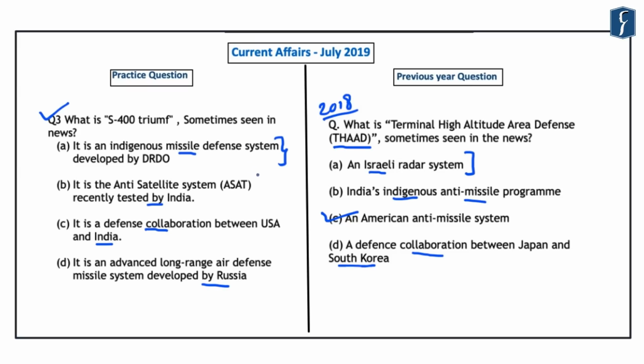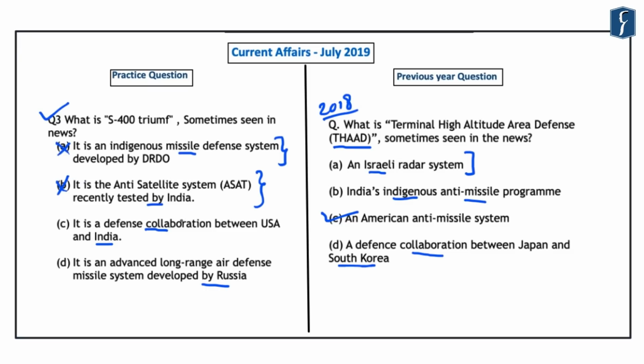Now, the second option is that it is the anti-satellite system recently tested by India. And we know that recently India had tested the anti-satellite system under its Mission Shakti. Now, although this statement is correct in itself, it is wrong in the context of the question, and hence options B and A are incorrect.